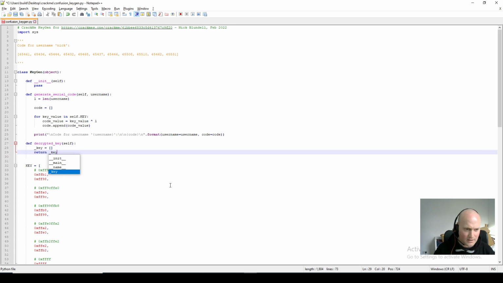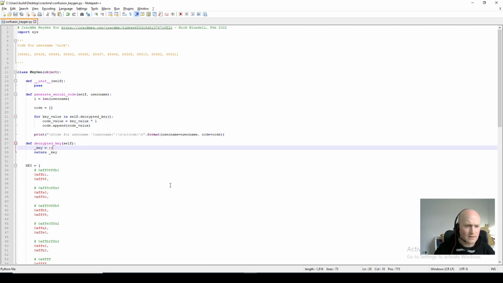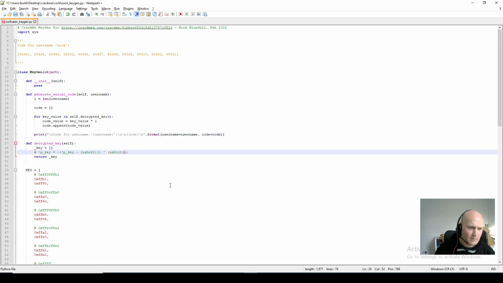We'll write the code for this in a minute. And now instead of directly using the key when we generate our serial code, we're going to instead use self.decrypted_key. So now we just need to put that code in here. I've just pasted in the code from the decompiler.